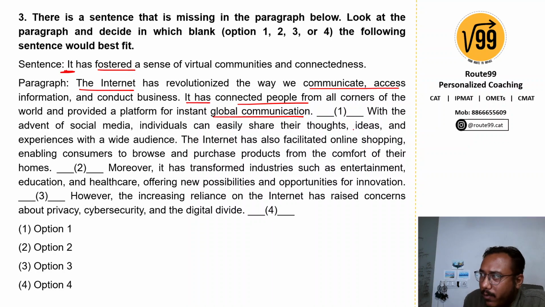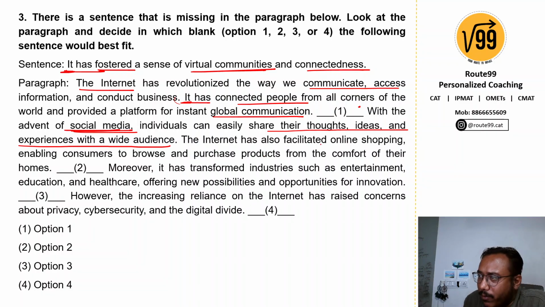Fair. With the advent of social media, okay, now there's a change. Previously it was talking about the internet. Now they are talking about the advent of social media. Individuals can easily share their thoughts, ideas and experiences with a wide audience. Okay, so they are still talking about sharing connections, right? And if we see the sentence, it has fostered a sense of virtual communities and connectedness. Can we say communities can be social media? Yes, we can. So can we put it here? Probably, right? But let's look at the rest of the sentence as well.